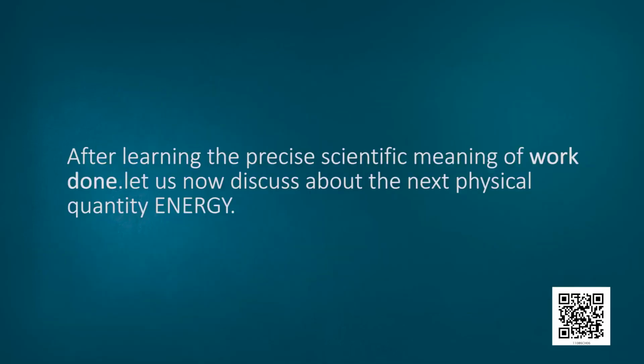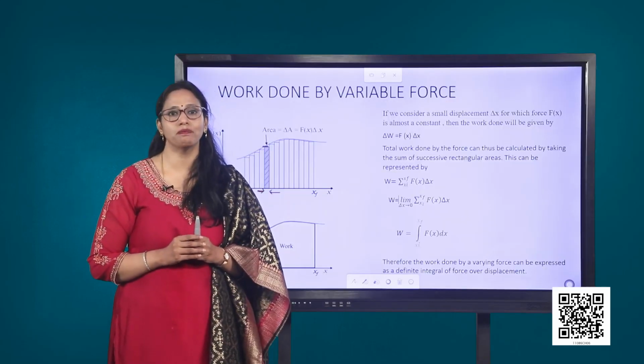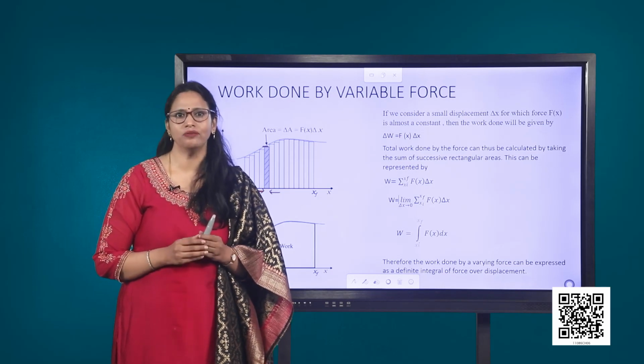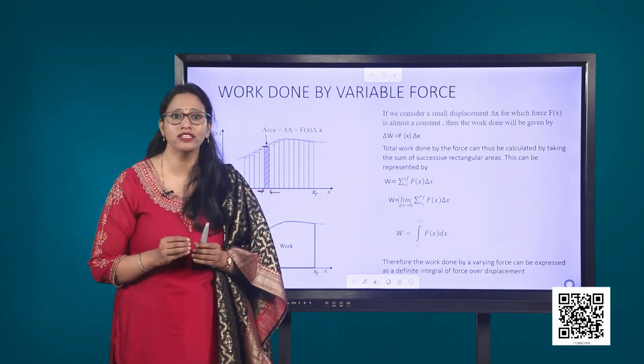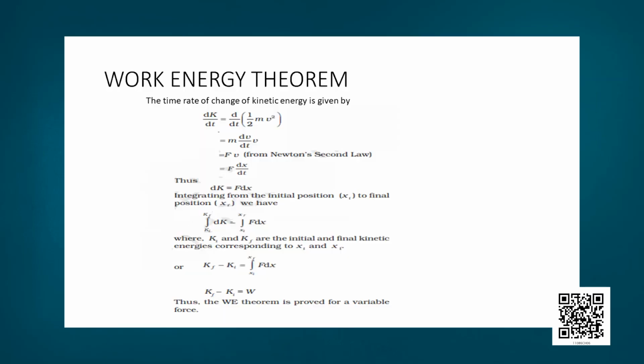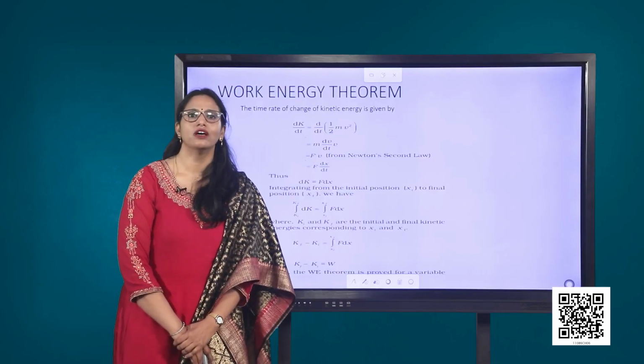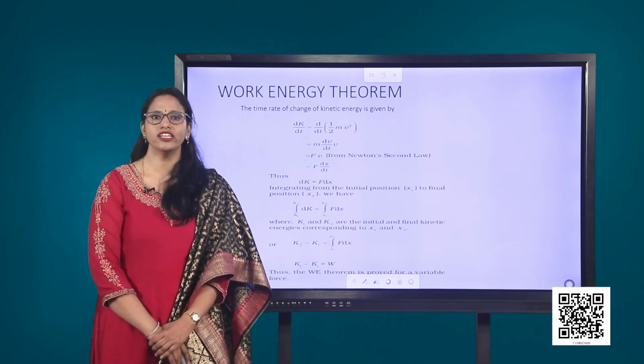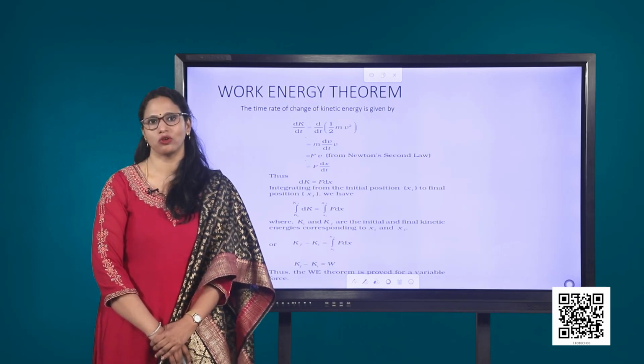After learning the precise scientific meaning of work done, let us now discuss the next physical quantity, energy. Energy is defined as the capacity to do work. So, in order to do work, one needs energy, or work is done at the expense of energy. Work and energy are related to each other using the work-energy theorem. According to this theorem, work done by a force acting on a body is equal to the change produced in the kinetic energy of the body.